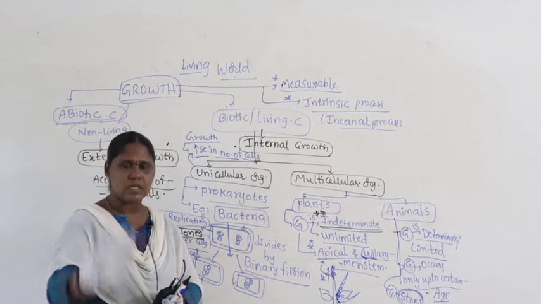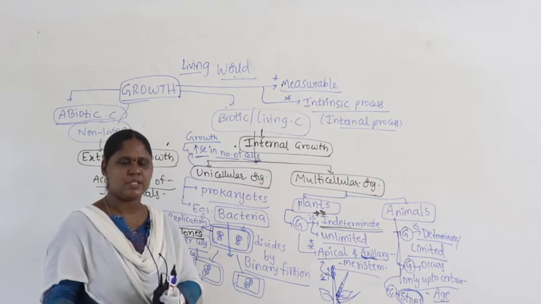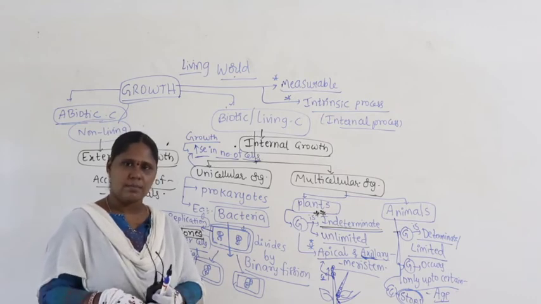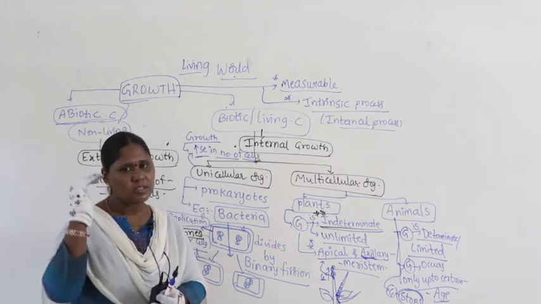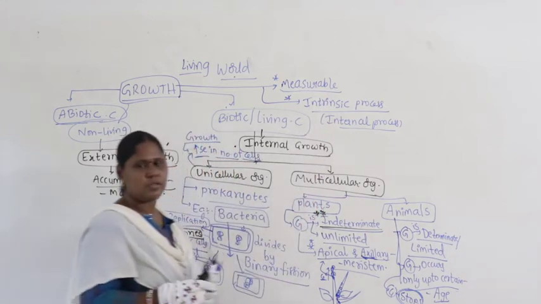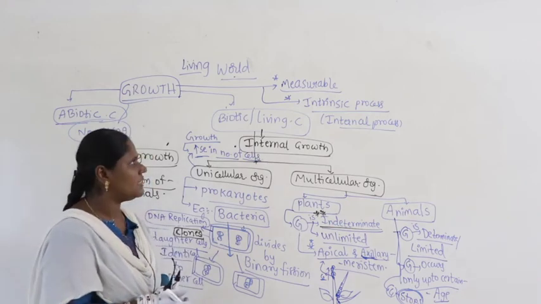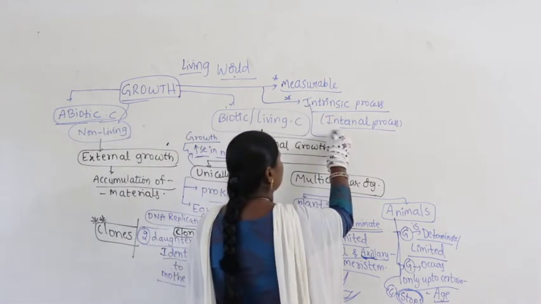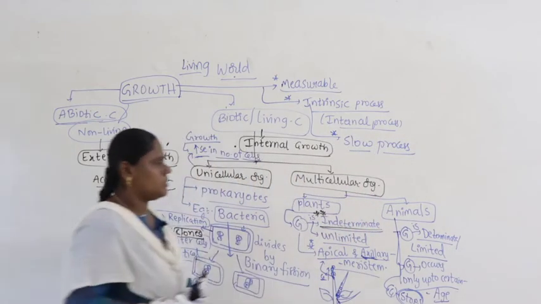But why can't you see the growth, what is taking place? Because definitely we know the organism is growing, maybe the young plant or the young baby. We know that growth is taking place, but we cannot see the growth process. Why? Because growth is an intrinsic, internal process. Even though it is internal, finally we can see, oh, the kid has grown up to a certain age, but that growth is invisible to us because it is a slow process.